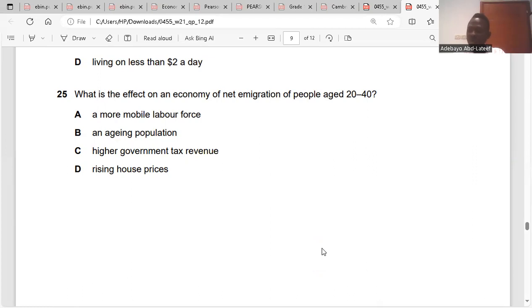This will reduce the number of young workforce in the economy. They will be left with an aged workforce. That is aging population, is it clear? Because 20 to 40 is the active age, so they are leaving the economy. That's 24A, 25B.